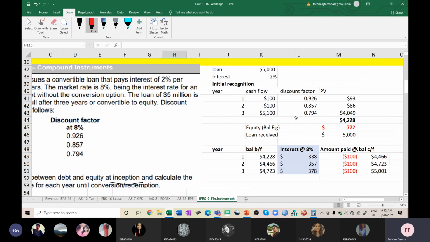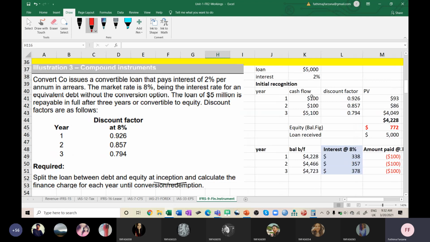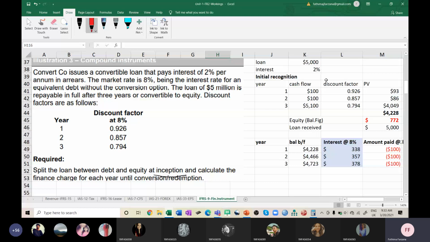We go back to this problem once again because you have to understand what we are doing. No point in rushing fast. See, the loan is 5 million and interest is 2%. We have taken the cash flow as 100, that is, 5 million into 2% is 100. That is your interest.